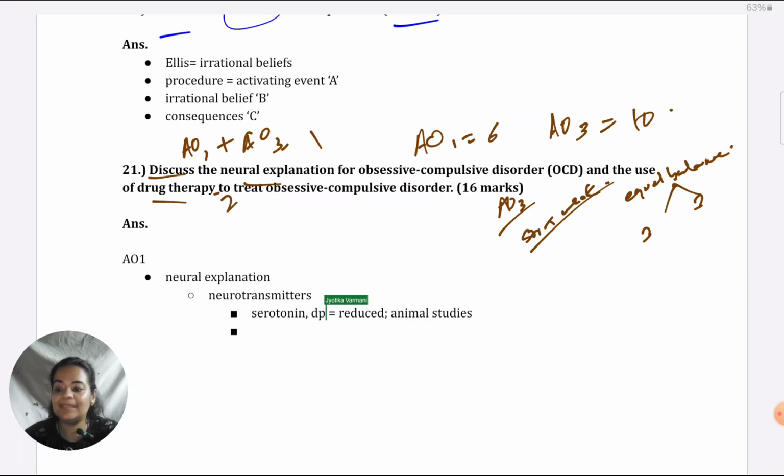When dopamine is increased, that also results in the same effect. More so when dopamine is increased, repetitive movements appear in animals, like in rat studies that have been done, indicating that, after all, dopamine is a movement neurotransmitter, excitatory, so that is the effect it has on the animal's brain. Then after the neurotransmitters, of course in the answer I write it for longer, right now I'm just discussing.